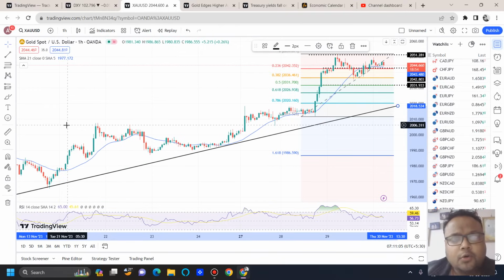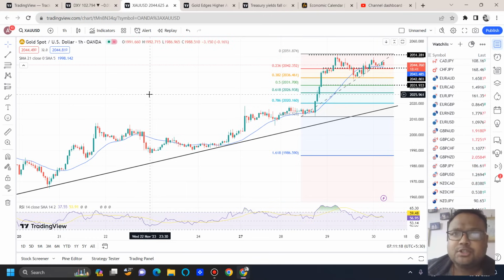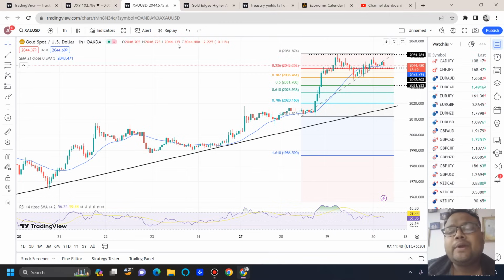If you look at the chart of gold, technically the market is bullish. As a result, respecting the trend of the market, we should be looking for buy positions only. And as we all know, for a trend reversal or directional change, we need the backing of a fundamental factor. Without fundamentals, there cannot be a trend change. If you try to understand the sentiment of the market here, we can see there is no sentimental change. Sentiment of the market still remains the same. So in this present scenario, we can expect the market to continue the upside.